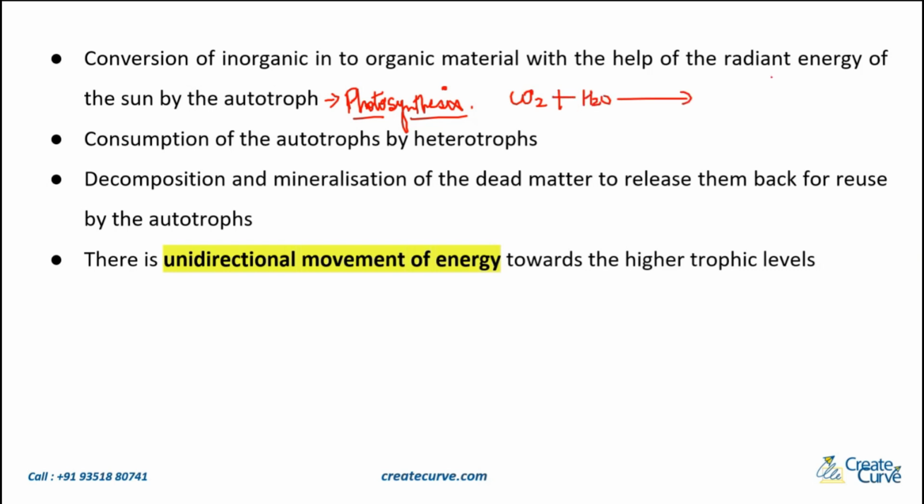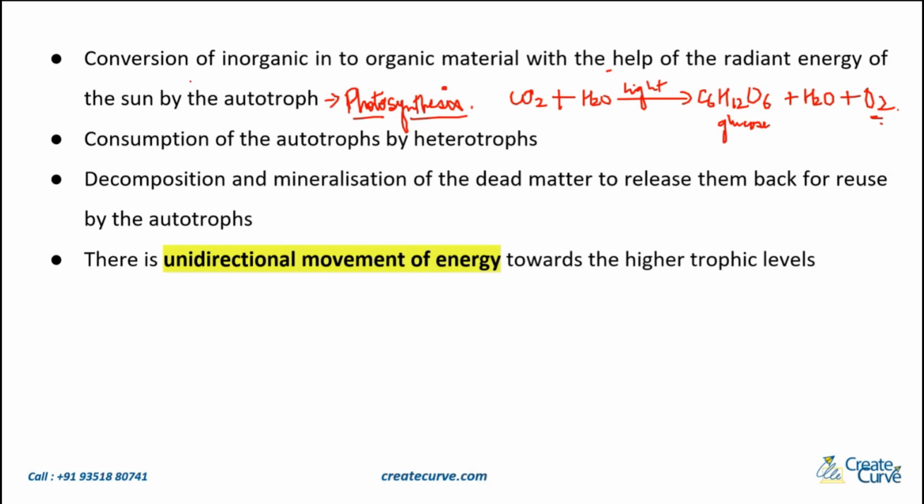This, in the presence of the radiant energy of the sun, which is nothing but sunlight, I'll just write it as light, is going to produce some organic material. This is the glucose or the carbohydrate that we spoke about, plus there'll be some water and oxygen released, which we breathe. This is the entire equation for photosynthesis. So you can take some inorganic material and convert it into organic material with the help of sunlight, and this is done by autotrophs.